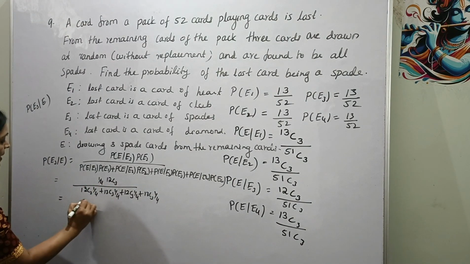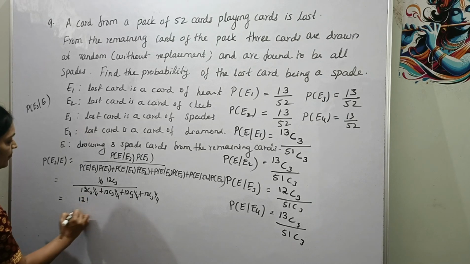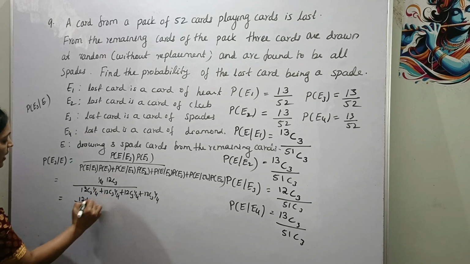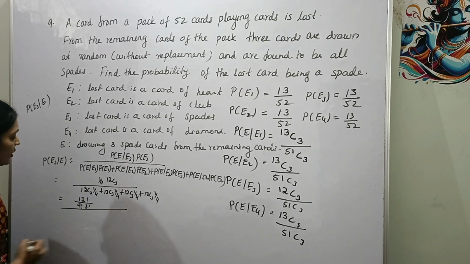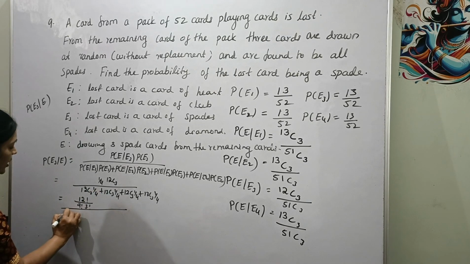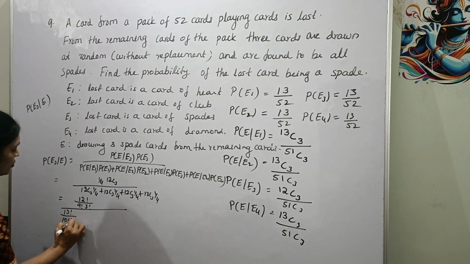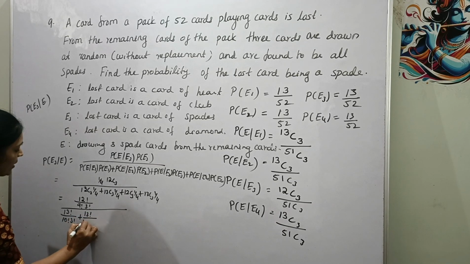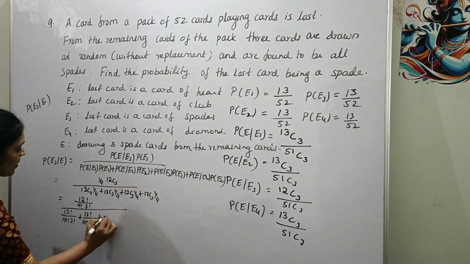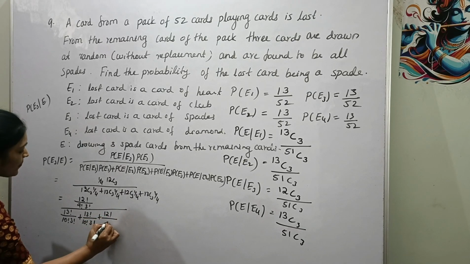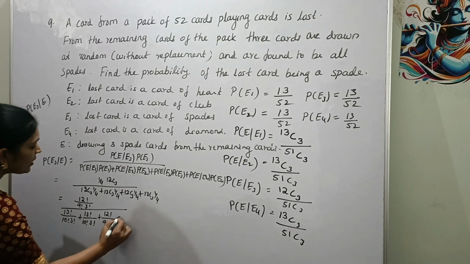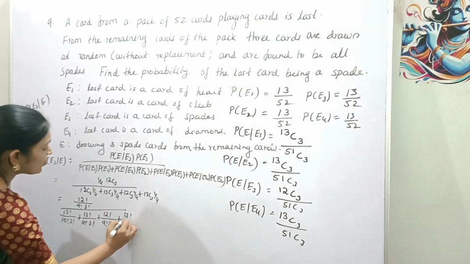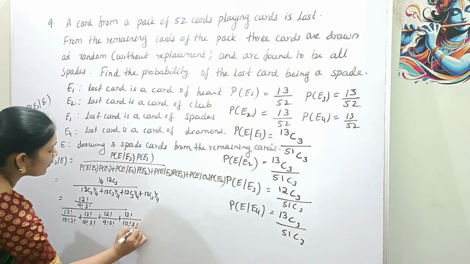Here the numerator can be written as 12 factorial divided by (12 minus 3) factorial, that is 9 factorial into 3 factorial, divided by 13 factorial divided by 10 factorial into 3 factorial, plus 13 factorial divided by 10 factorial into 3 factorial, plus 12 factorial divided by 9 factorial into 3 factorial, plus 13 factorial divided by 10 factorial into 3 factorial.